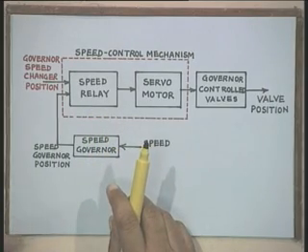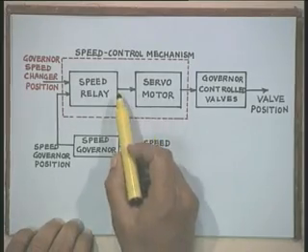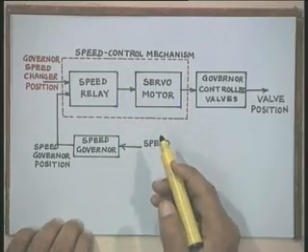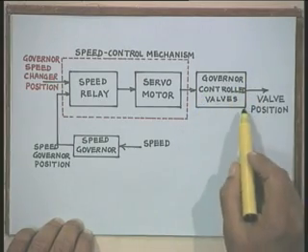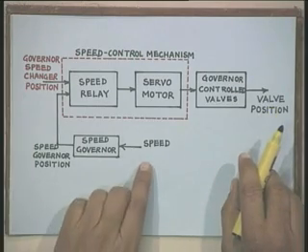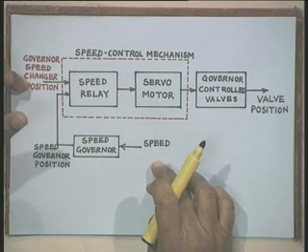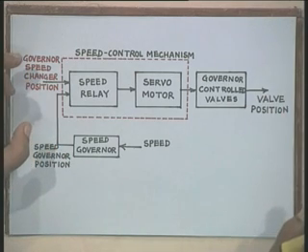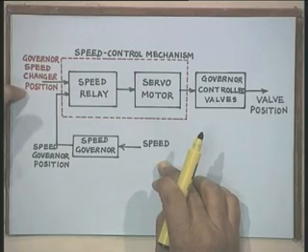Speed relay comprises a pilot valve and a servo motor. Then there is one more servo motor, a hydraulic servo motor, to amplify this power, and then we have the governor control valves, and the output will be the valve position. Therefore, you can easily see here that the input to this control mechanism is two signals, one is the speed, another is the speed changer position, and the output is the valve position. Because when I talked about the steam turbine models, the input to the model is the valve position, and now in this particular case the input will be the speed and the set point. They are the two inputs.